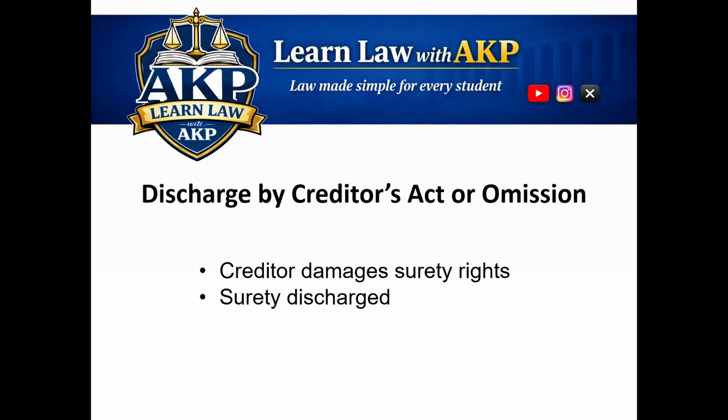Now, let's understand discharge due to acts or omissions of creditor. If the creditor does something which harms the rights of the surety, then the surety may be discharged. Example, suppose creditor negligently allows security documents to be lost. This affects the surety's recovery rights. Therefore, the surety can be discharged. Law protects the surety from unfair conduct.